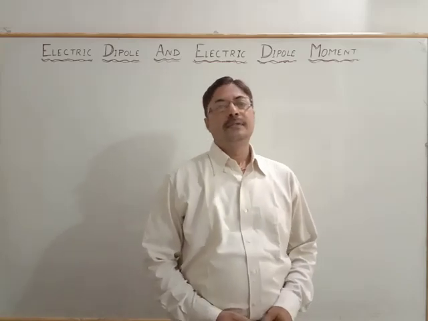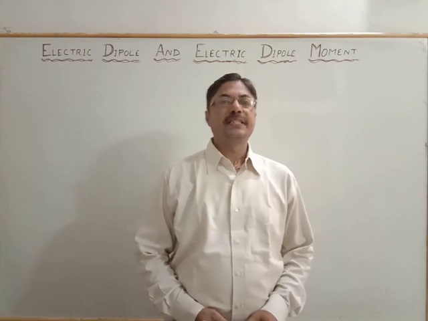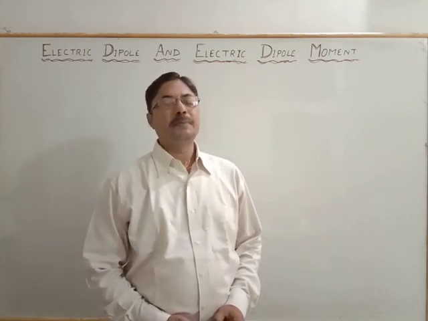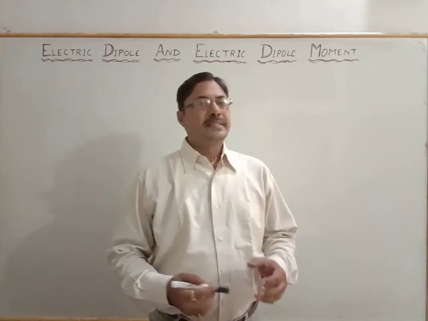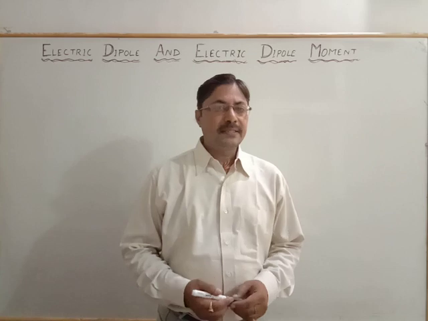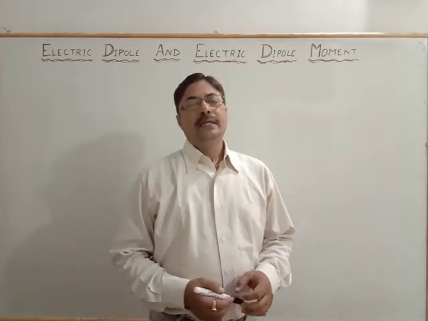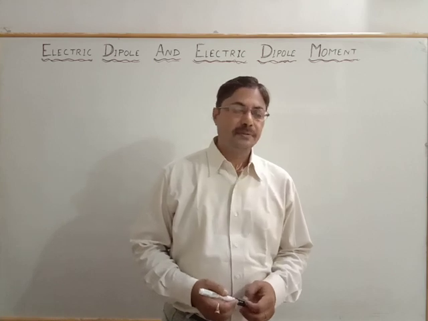Good morning. In the previous classes, we have learned about the electric field intensity and the principle of superposition of the electric field. This time we will study the electric dipole and electric dipole moment.